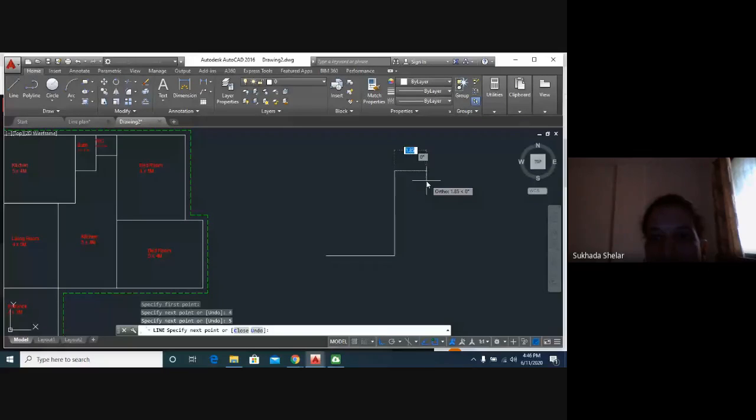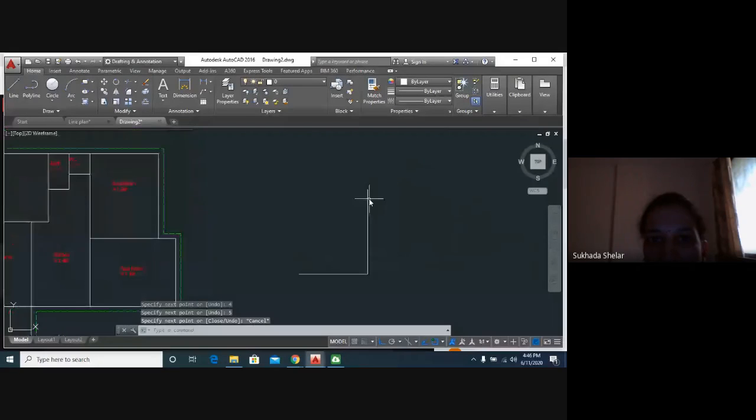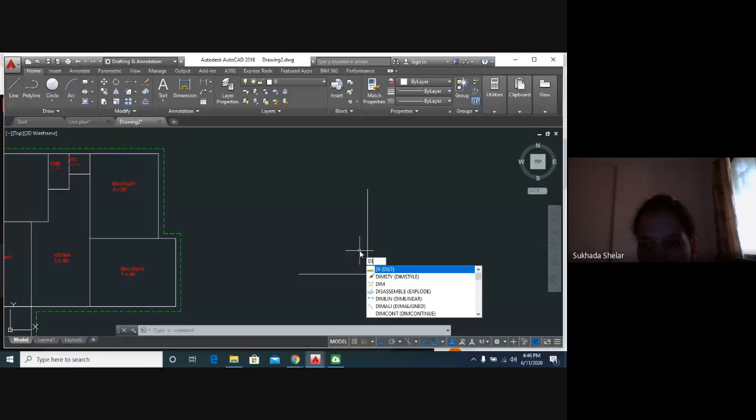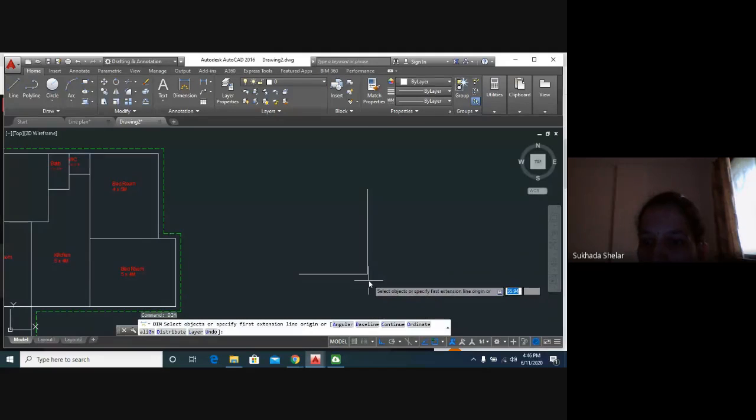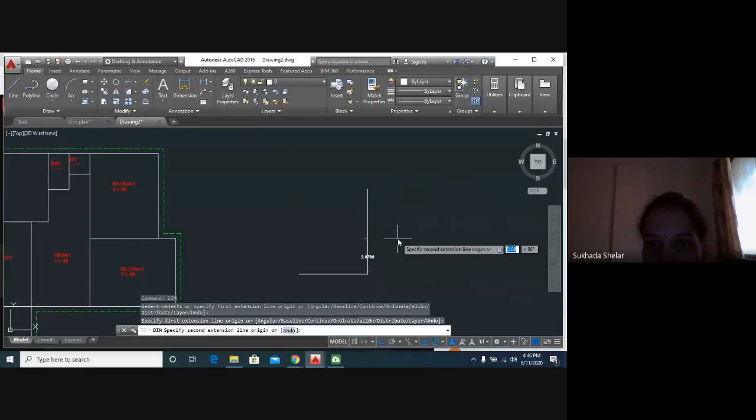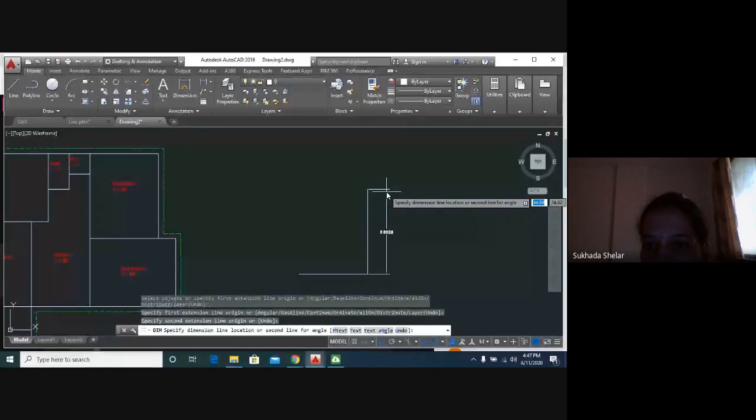Suppose I have to give the dimension to this vertical line. Then what I have to do is, here you can see next to the text, there is one dimension icon. Or you can just type the DIM shortcut and press enter. It will ask you to specify objects. Just click on both the points, the starting point and end point of whichever line you want to dimension. It will give you the dimensions.